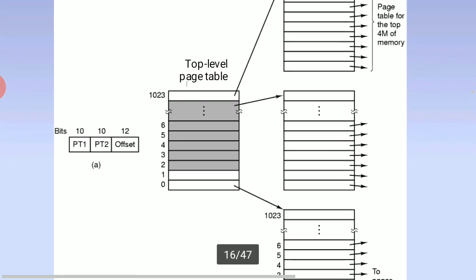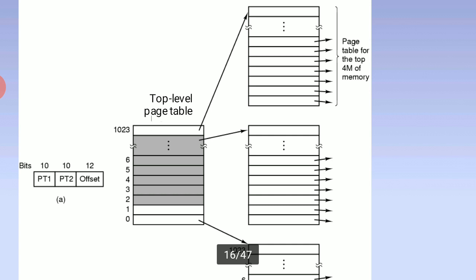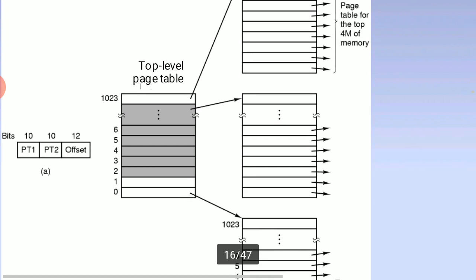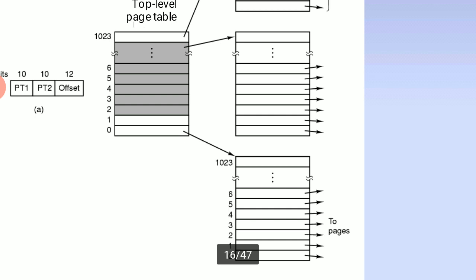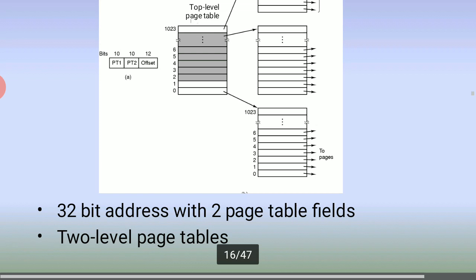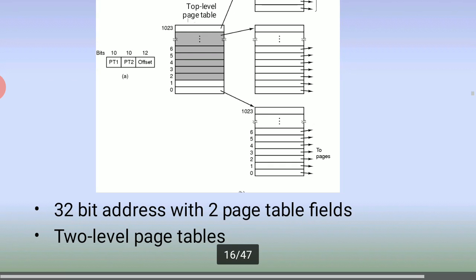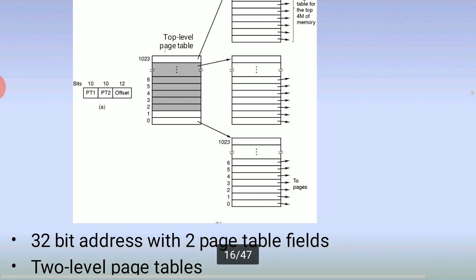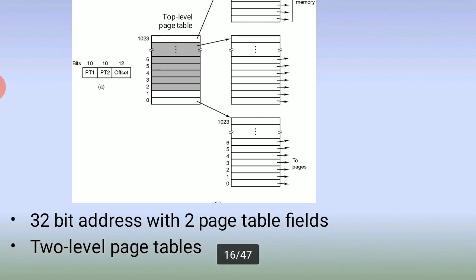The top level of the page table holds the storage areas for the top 4M of the memory and the 2 page tables. So 32-bit addresses with 2 page tables, the fields of the 2-level page tables. In this table we store some information in the memory, the two types of the top-level page tables.